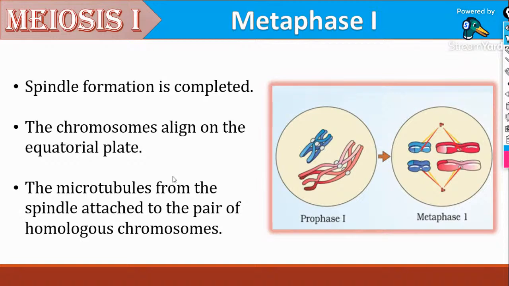The only difference is that the chromosomes are bivalent. Microtubules from opposite poles attach to the other homologous chromosomes with the help of spindle fibers.